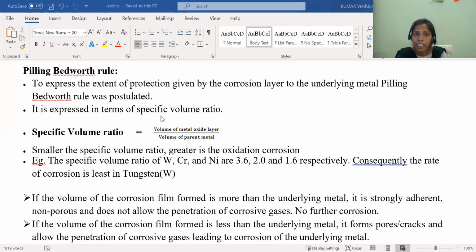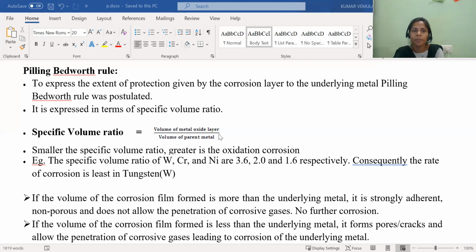It is expressed in terms of the specific volume ratio. So the Pilling-Bedworth rule is defined based on the specific volume ratio. What is meant by the specific volume ratio? This ratio is nothing but the volume of the metal oxide layer to the volume of the parent metal. Parent metal is whatever metal is exposed to the environment, that is called the parent metal or the base metal. So the specific volume ratio is defined as the volume of the metal oxide layer divided by the volume of the metal.